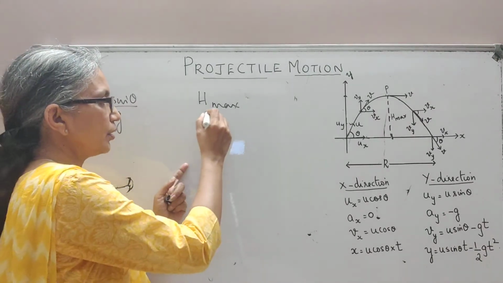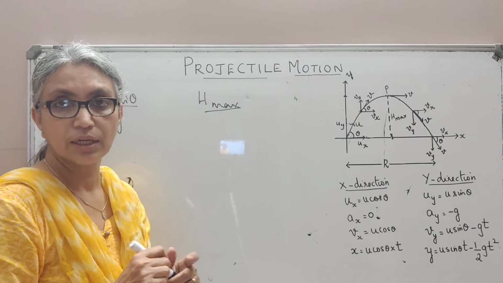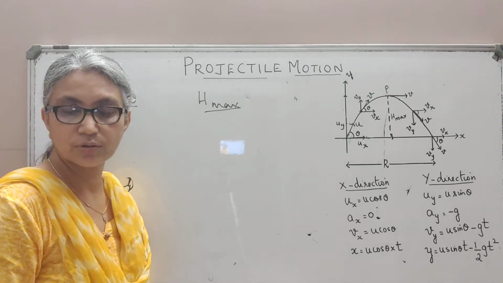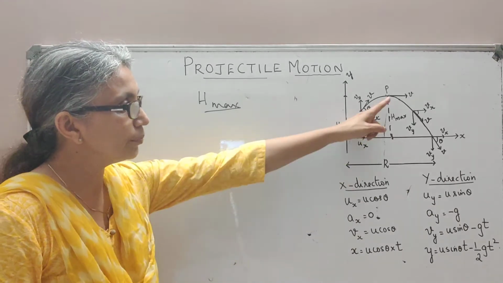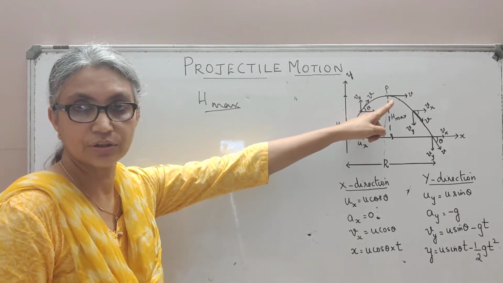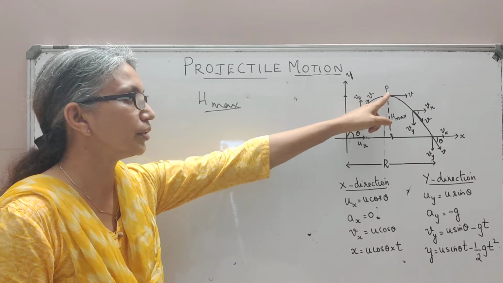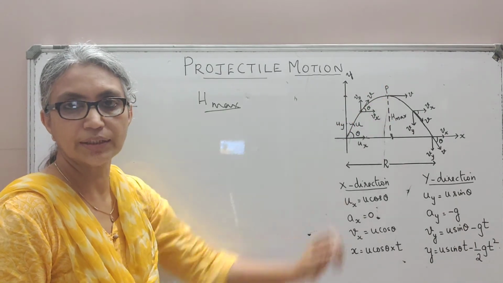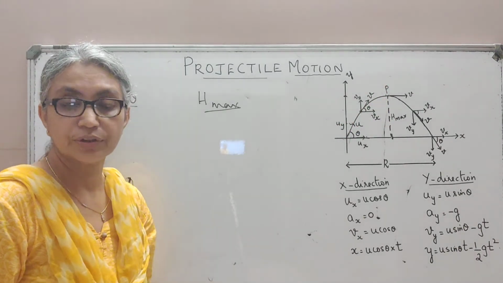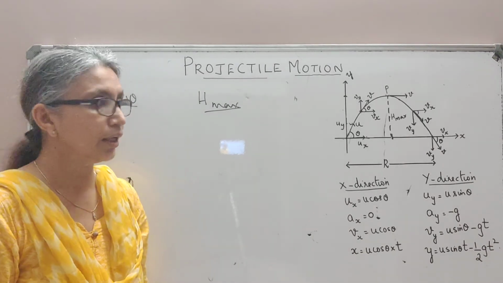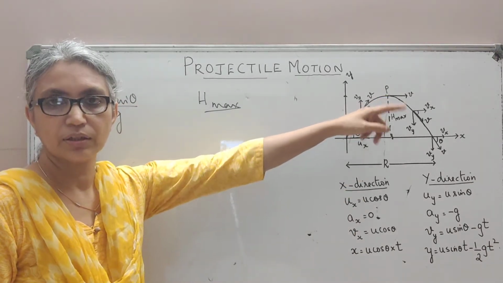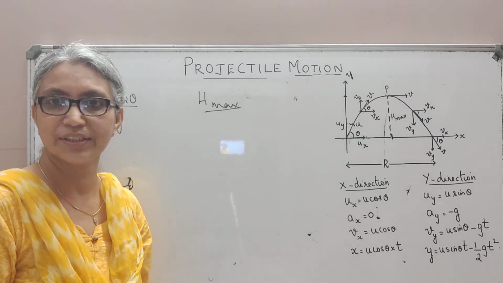Now, before we start this, let me ask you a question, and I want you to give the answer to this question in the comment section, okay? What do you think will be the angle between the velocity and acceleration of your projectile at this point? That is the maximum height P. I'll repeat. What do you think will be the angle between the velocity and acceleration of the projectile at point P? Okay, your answers must be given in the comment section.